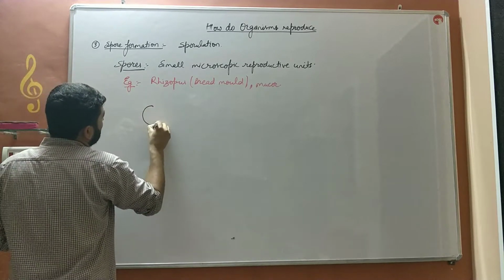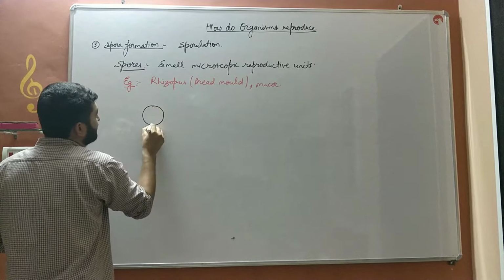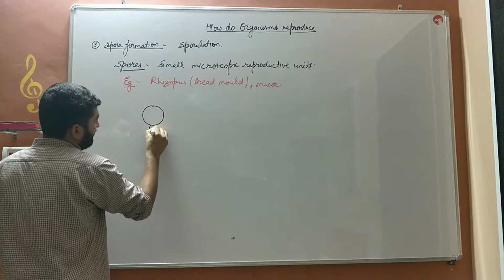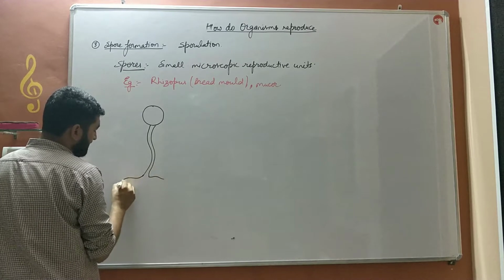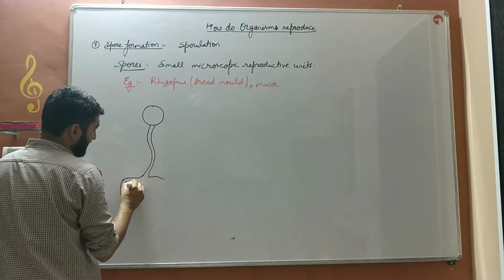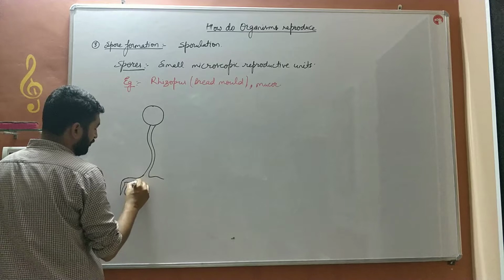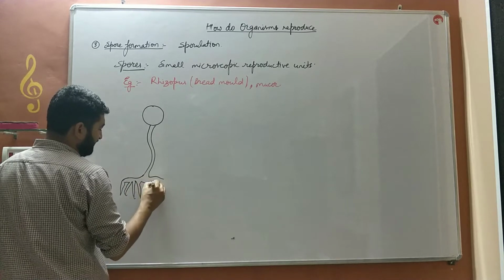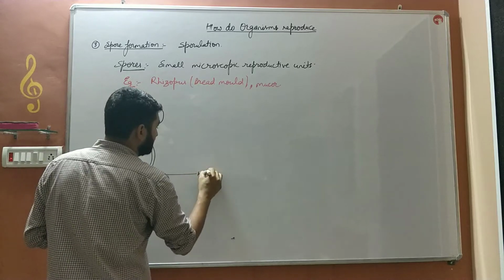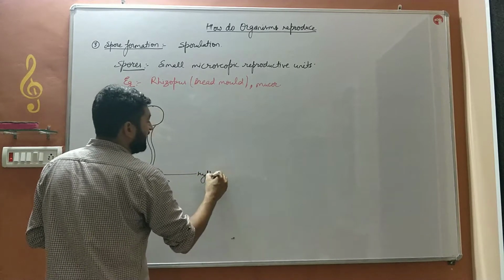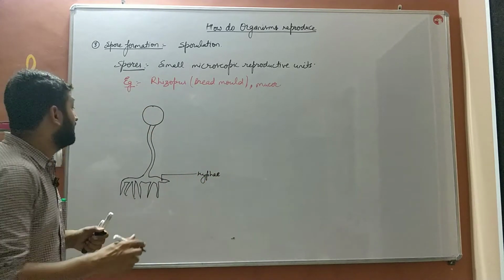These spores are present in a small blob-like structure which lies over a filament and has aerial nodule-like structures known as hyphae. These are known as hyphae. Hyphae is plural, hypha is singular.